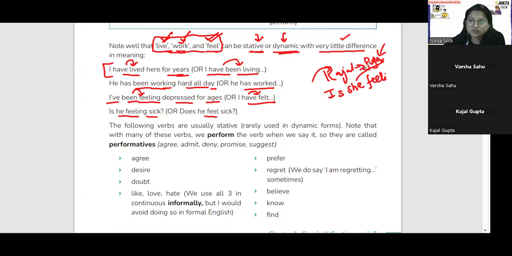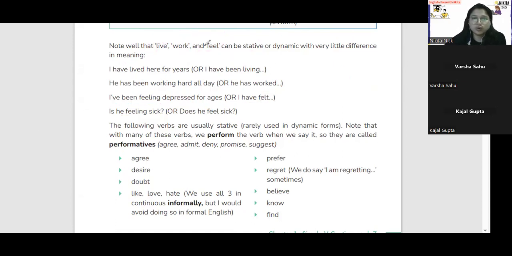Sick. So she is used for Pooja here, okay? So I'm talking about Pooja. Right now I'm talking about कि अभी Pooja sick feel कर रही है क्या? Is she feeling sick? Question mark. बट अगर मैं बोलूँ does he feel sick तो मतलब क्या वो sick feel करती है? ठीक है? सो यहाँ पे ये समझ में आ गया लिव वर्क फील.